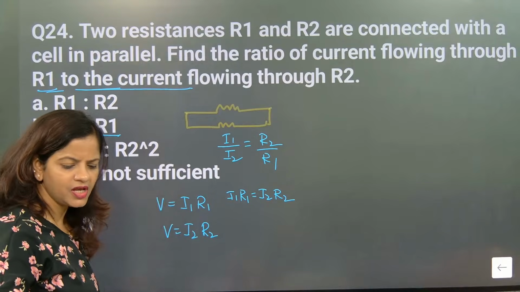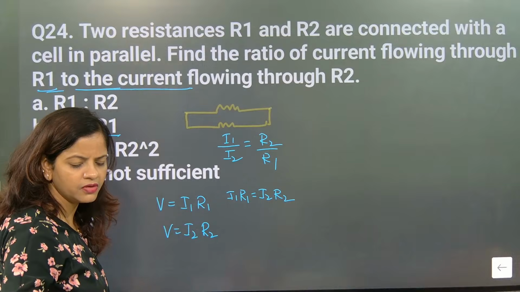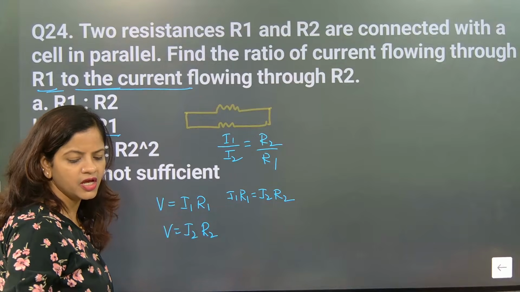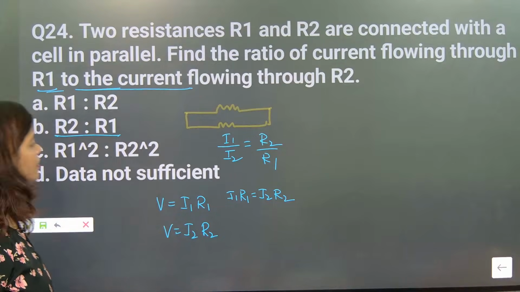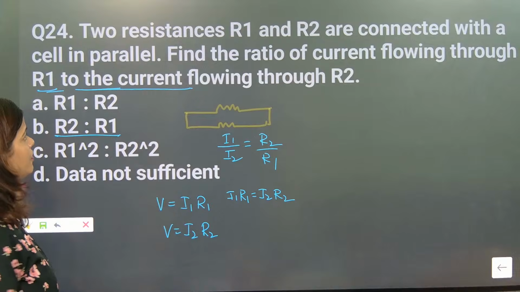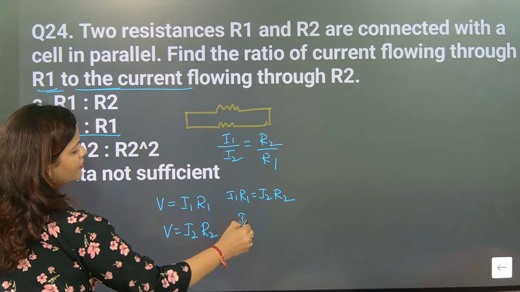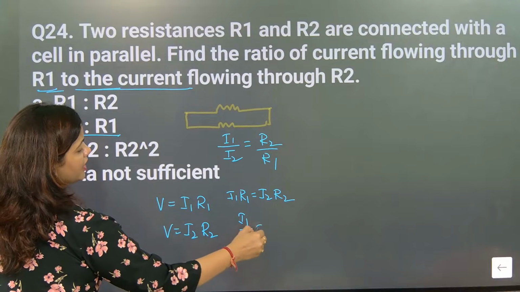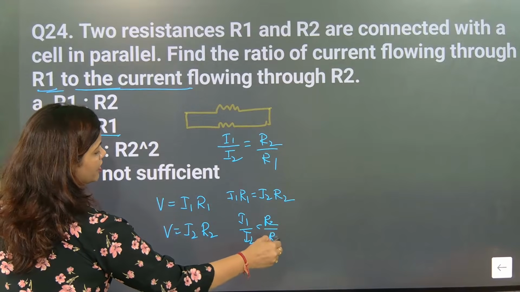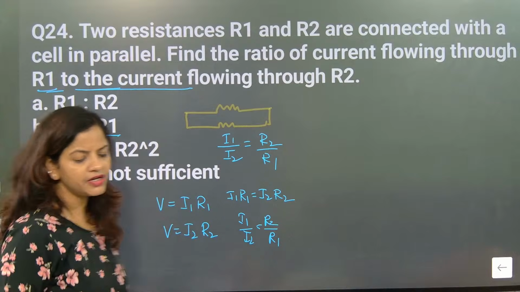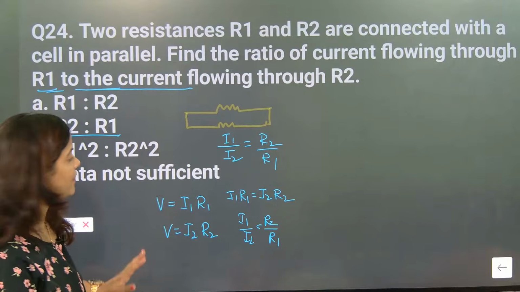So those who have given the answer, very good. I think Mukundan, Kavya, Ilavarshan, Sanjay, Tarun, very good. So it will come as R2 by R1 because they are telling the current flowing ratio. So current flowing ratio means the I1 by I2 ratio, and it is coming as R2 by R1, and that's the correct part.